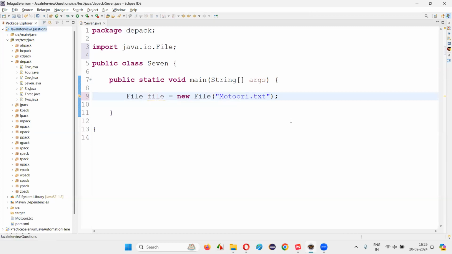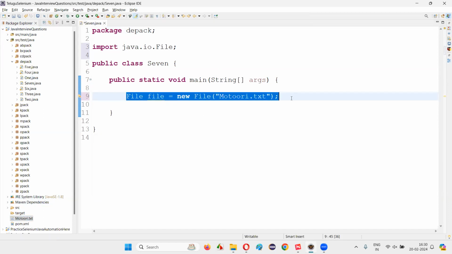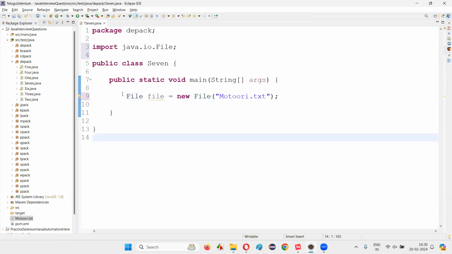So no matter whether your friend or colleague copies it into C drive or D drive, it doesn't matter. Under the project, wherever the file is, that file path we have given here as a shortcut way. So this will work not only on your machine, but after your friend or colleague copies it into his or her machine, then also it is going to work.